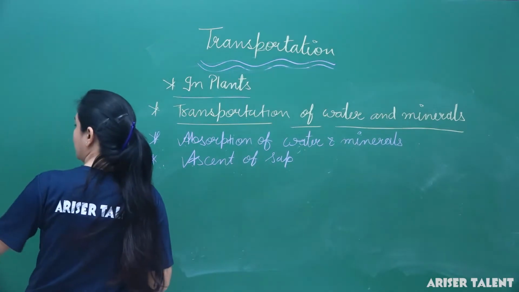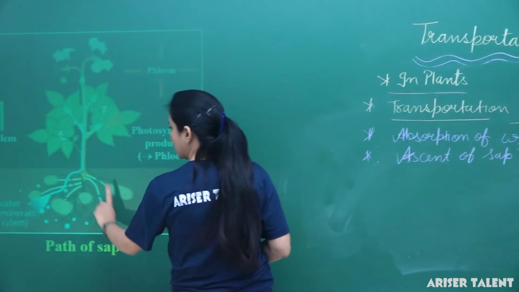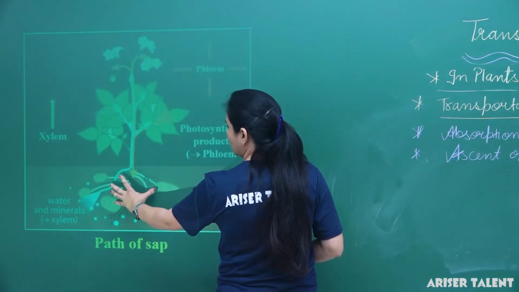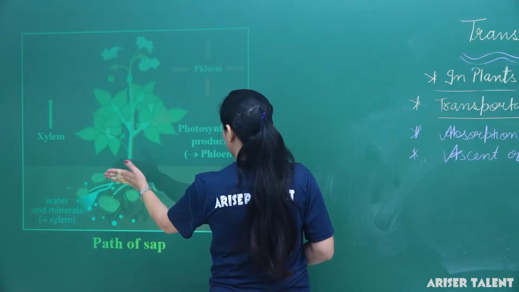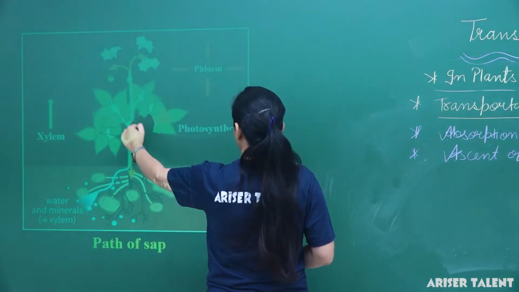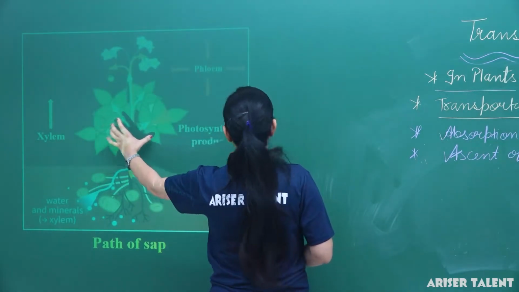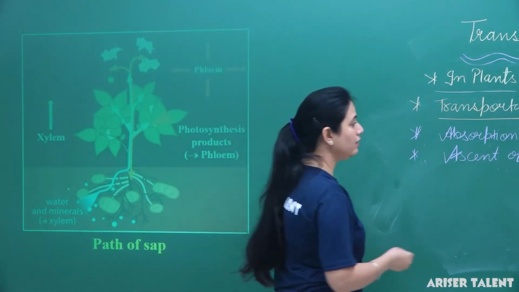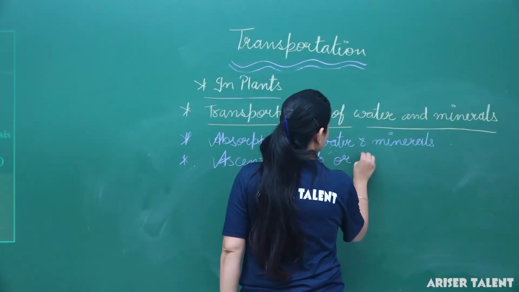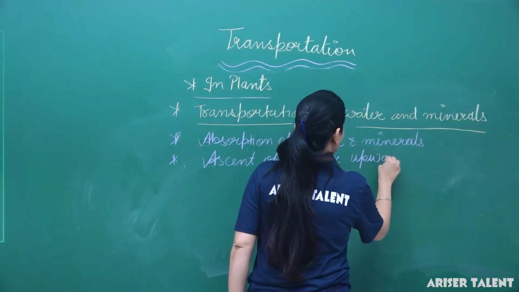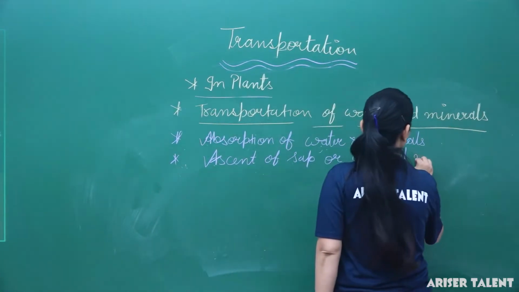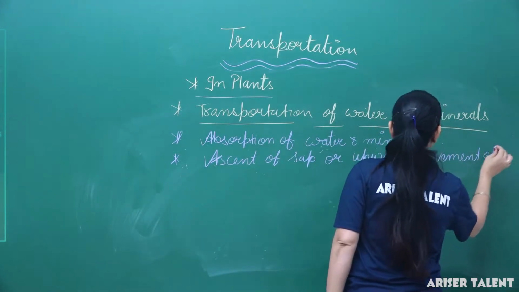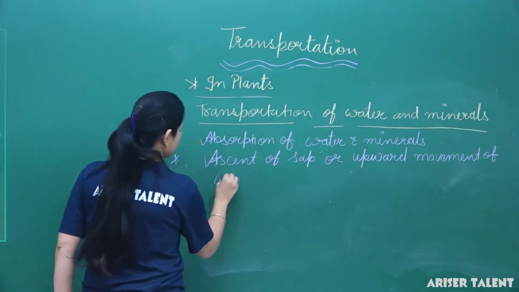Here you can see in the diagram that the first process is absorption of water and minerals. Then whatever water and minerals are absorbed by these root hairs will be carried to the different parts, and this process is known as ascent of sap or upward movement of water and minerals.